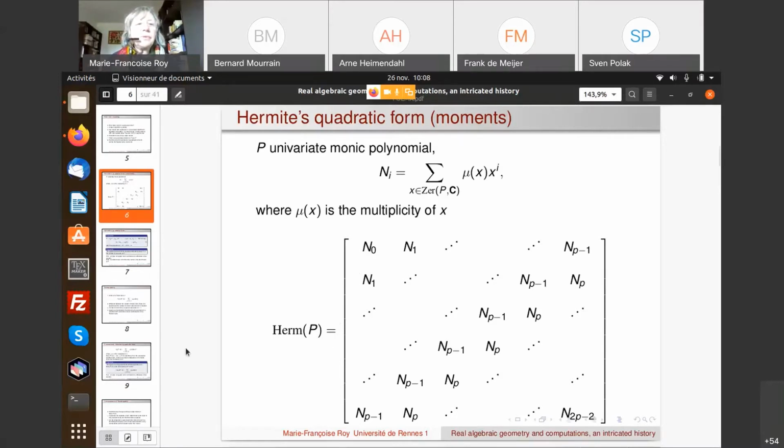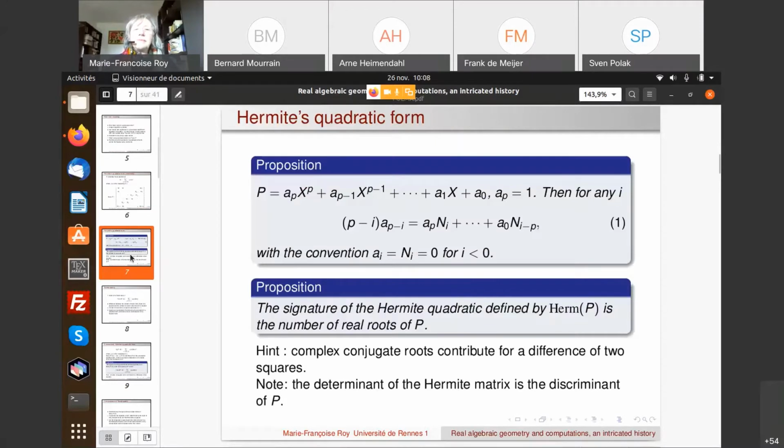And the property of this Hermite matrix is that, well, there are two properties. The first one is that you can compute this coefficient, this n_i, without having to know the roots, because of course you don't know the roots. So you are happy to have a way to compute the Newton sum without having a previous knowledge of the roots, just by using the coefficients of the polynomial. So that's the very well-known Newton-Girard formula, which are giving you, so you can see it both ways.